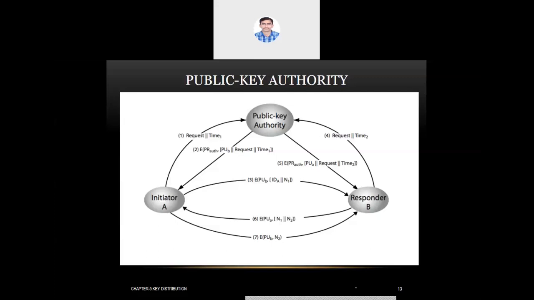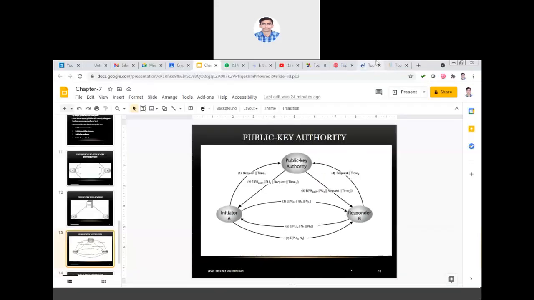Now what do we have in the request? In that request, we are requesting the public key of B, because A wants to communicate with B. That's why he is requesting B's public key from the public key authority. Then the public key authority will respond. Now you can see in the second transaction, the public key.